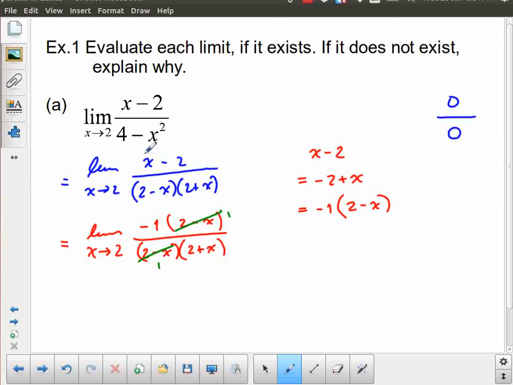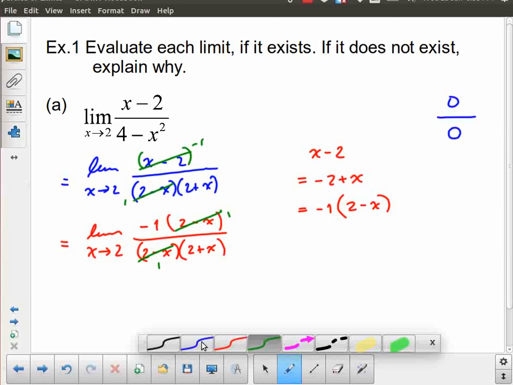But similarly, and I just want to show you, you could have expressed it this way as well. You could have recognized that 2 minus x goes into itself once, and it goes into x minus 2 negative 1 times. I'm still going to end up with the same answer, which is negative 1 in the numerator and 2 plus x in the denominator. So that's consistent across both of them.